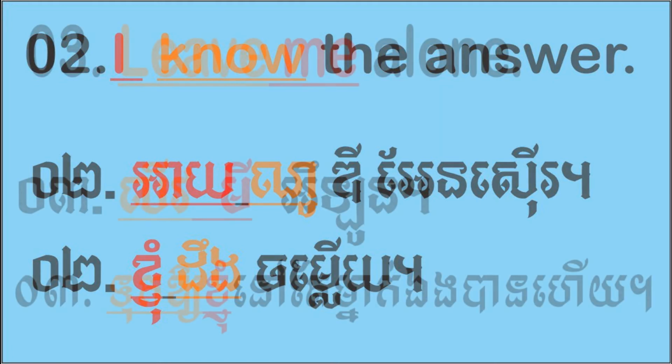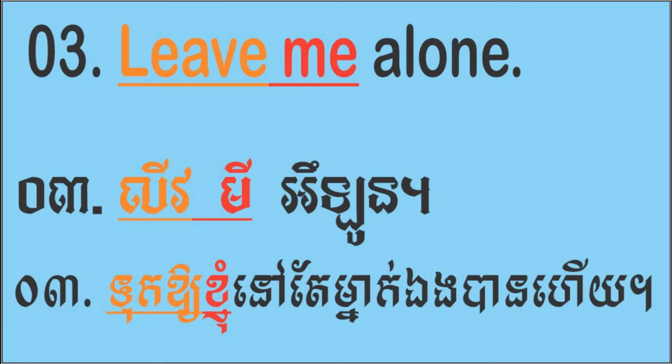Number 3, Leave me alone. Okay, look at the word me. It is after the verb, and leave is a verb. Leave me alone.